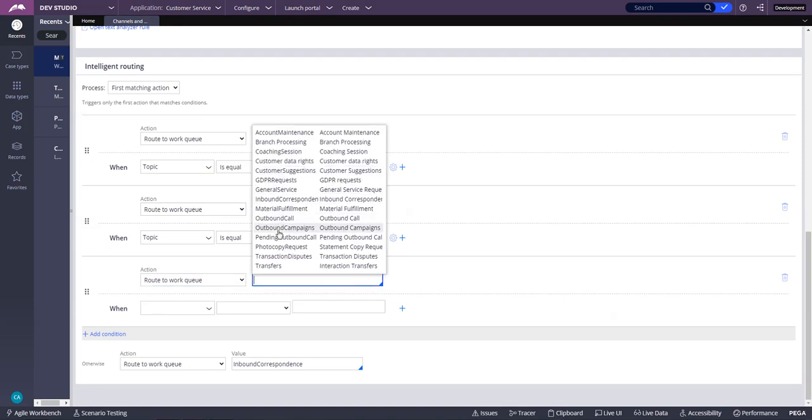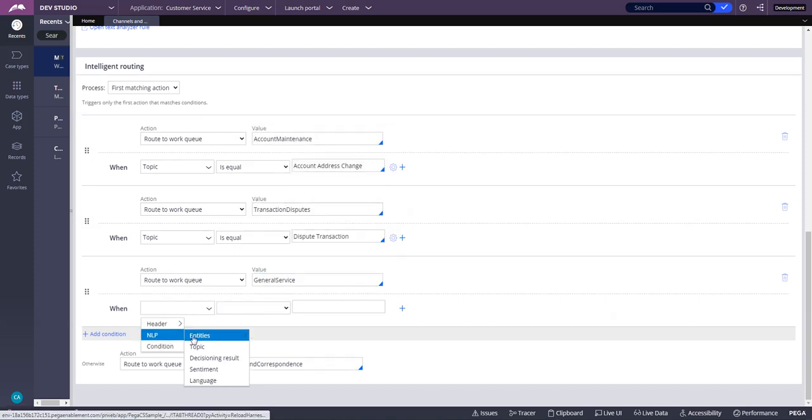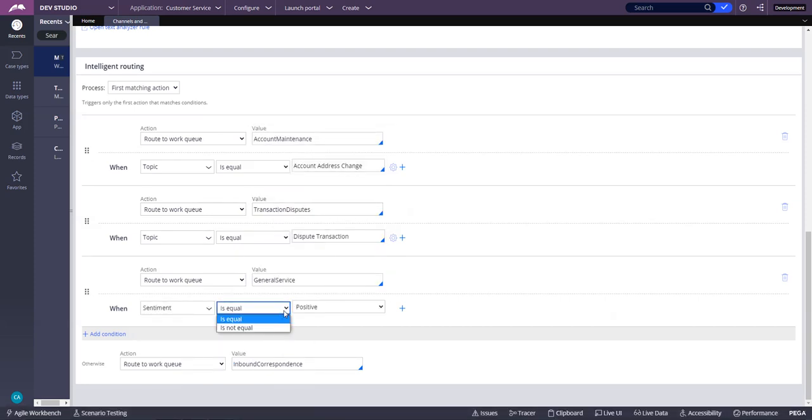We are going to route it to general service when my overall sentiment is equal to negative. If my model is detecting a negative sentiment in the email, I'm going to send it to general service, overriding the transaction disputes or account maintenance. To override it, we are going to drag this as a first check.